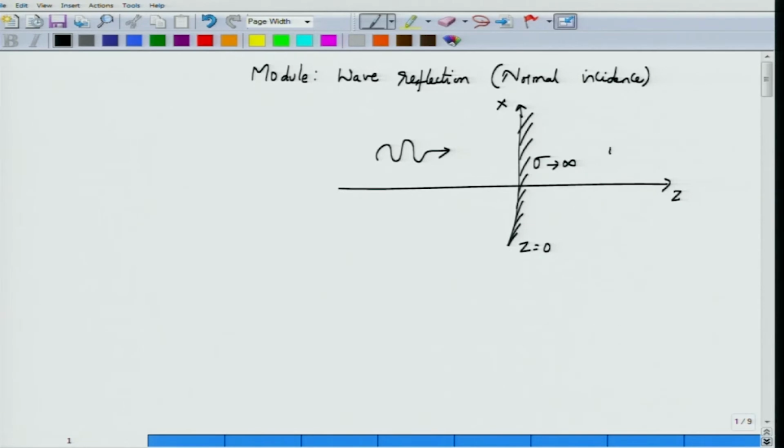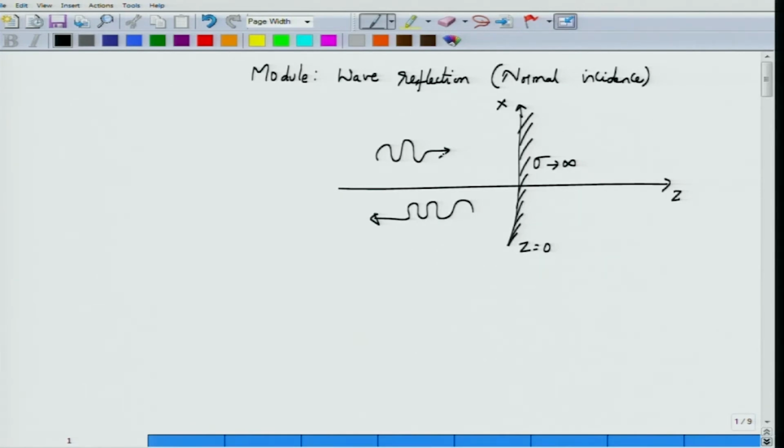Can you have a situation where the wave would propagate and nothing happens on the left hand side? A moment's reflection should tell you that this cannot be the situation, because for this to occur there would have to be electric fields inside a conductor. We have shown in previous modules, when we discussed electrostatics, that you cannot have electric fields, whether static or dynamic, inside a conductor. So there won't be any wave inside the conductor, but rather the entire wave must be reflected off the conducting surface.